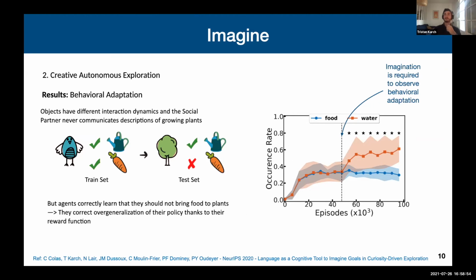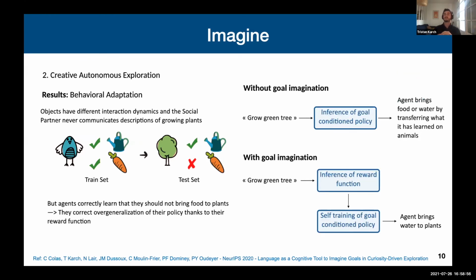In order to understand what's taking place, I made these two diagrams here. If we don't use goal imagination, we simply feed the testing description of growing, for instance, a green tree, and this description will directly flow inside the policy of our agent.